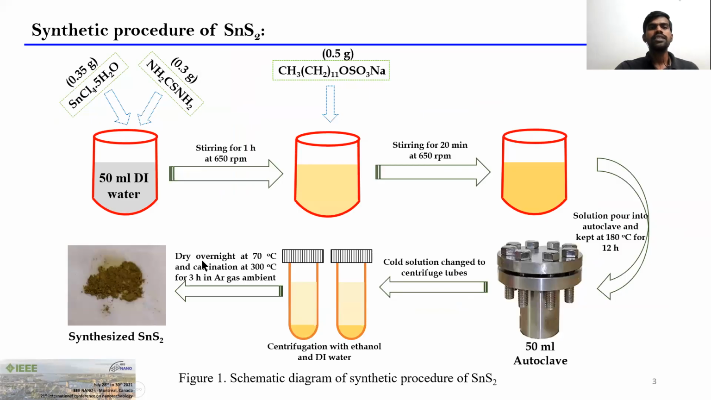So now we synthesize the tin disulfide using a one-step hydrothermal method. Herein tin chloride pentahydrate is used as the tin source, thiourea is used as the sulfur source, and sodium disulfide is used as a stabilizer. After forming a homogeneous solution, we transfer it to a 50 ml autoclave and keep it at 180 degrees Celsius for 12 hours. After coming to room temperature naturally, we centrifuge using DI water and ethanol multiple times to remove impurities, and then dry at 70 degrees Celsius and calcine at 300 degrees for 3 hours in argon gas ambient.